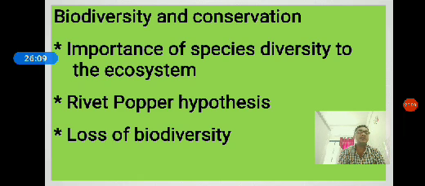He found that species richness increases with increasing explored area up to a certain limit, because the area under study has uniform environmental factors. Second, the importance of species diversity to the ecosystem. Next, the rivet popper hypothesis, explained by a scientist called Paul Ehrlich. He compared the ecosystem with an aeroplane, and biodiversity with the rivets and bolts.